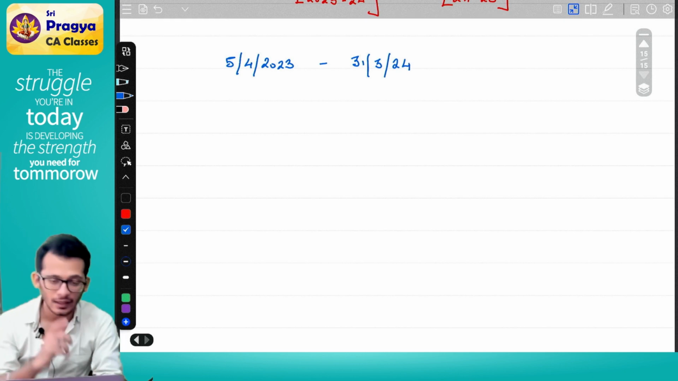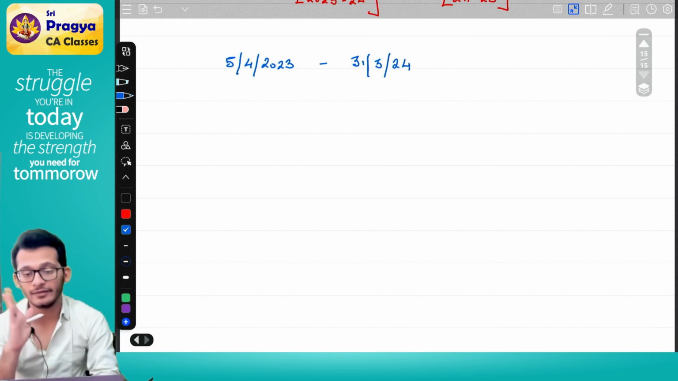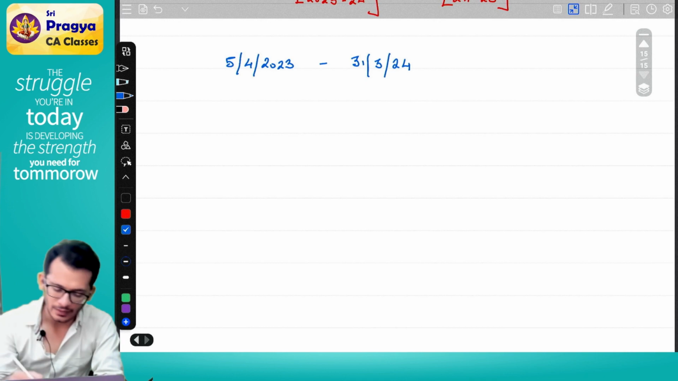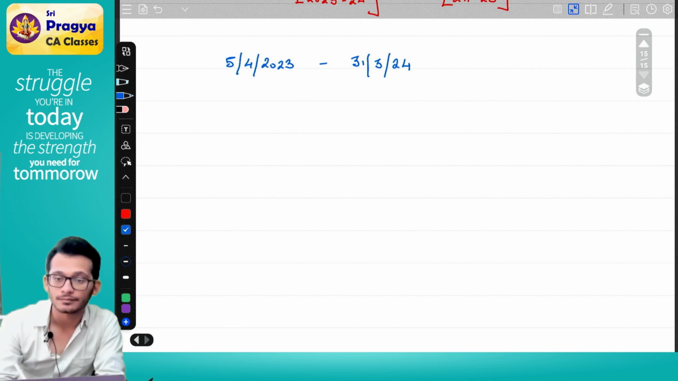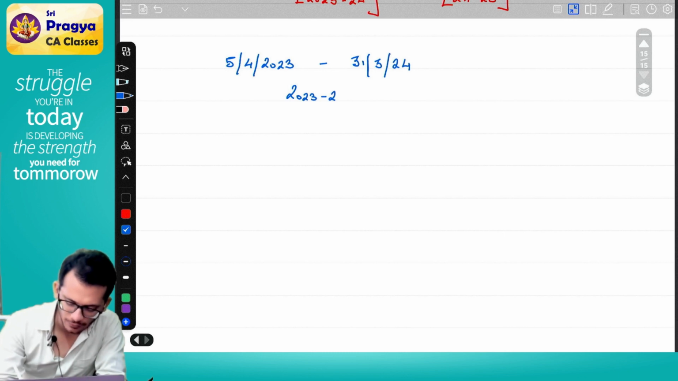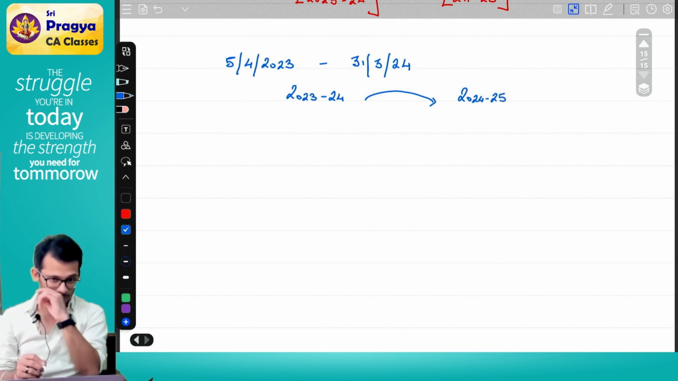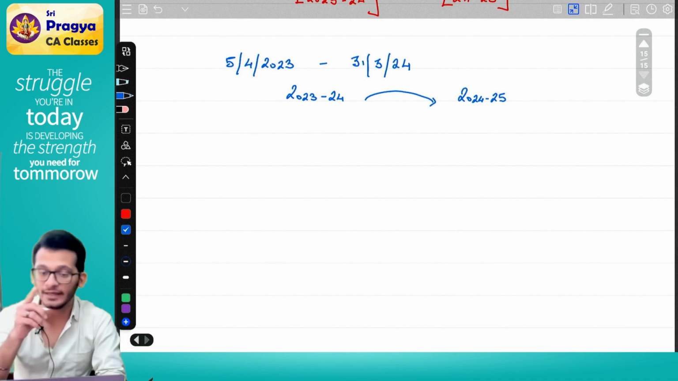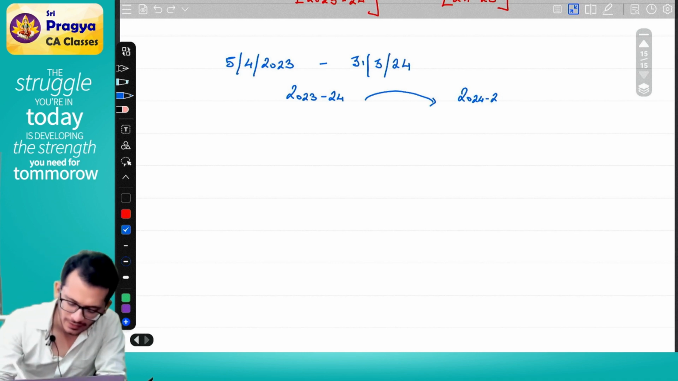Yes or no? Yes. In this scenario, tell me what is your previous year, what is your assessment year. My previous year will be 2023-24 and my assessment year will be 2024-25. Yes or no? Yes. This is what you know as your previous year and assessment year. In date format, it is from 5th April 23.